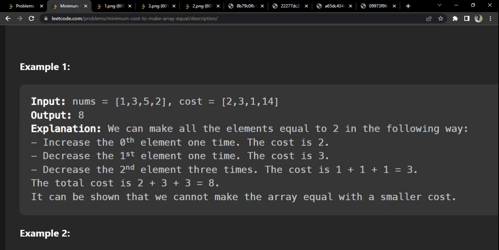Come to the third element, it's 5. If I have to make this equal to 2, I have to reduce this by 3. That means I have to pay the cost 3 times. So this cost into 3, it becomes again 3, so 1 plus 1 plus 1, which equals 3.